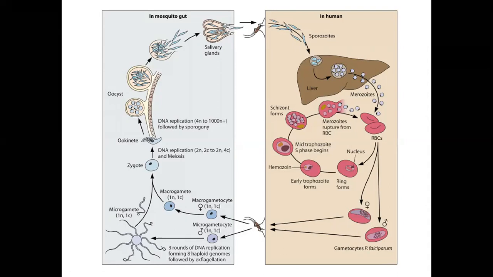When the male and female gametocytes exflagellate, they fuse together and form a zygote. Subsequently they invade from the mosquito gut to the salivary gland, and the sporozoite is now ready to be injected into a new host. In this way, the parasite completes its life cycle.